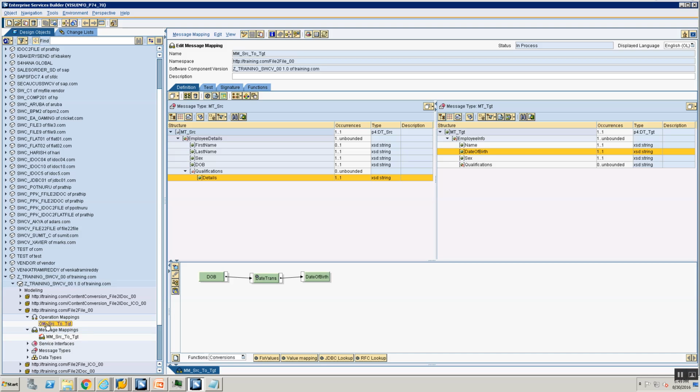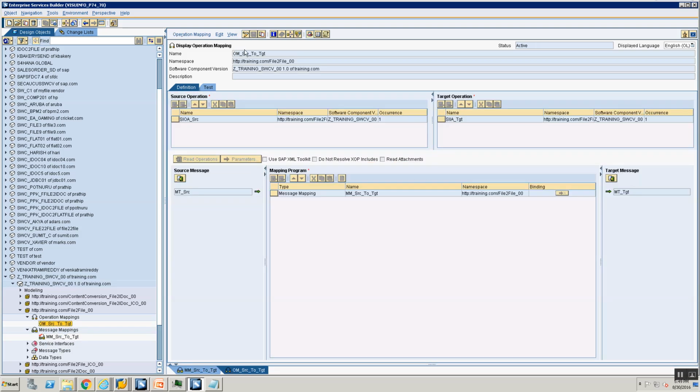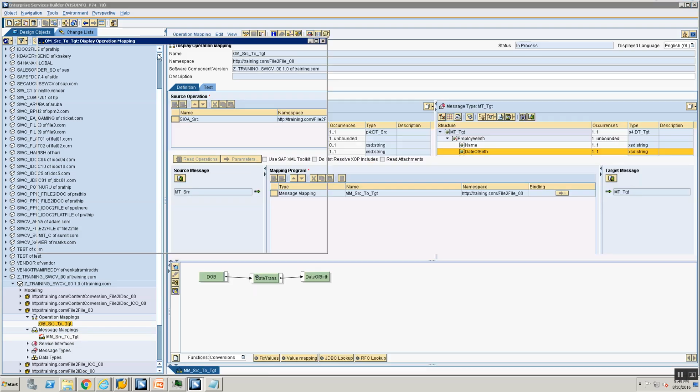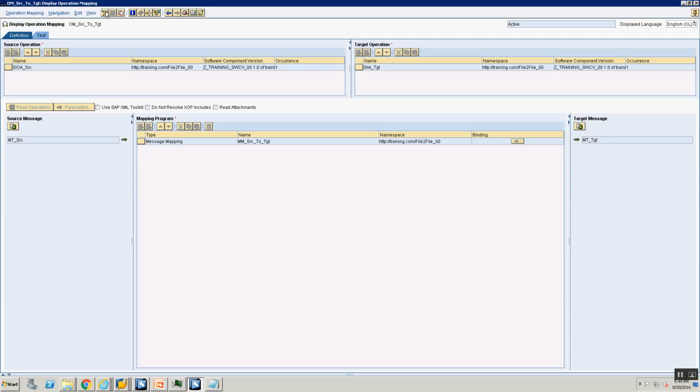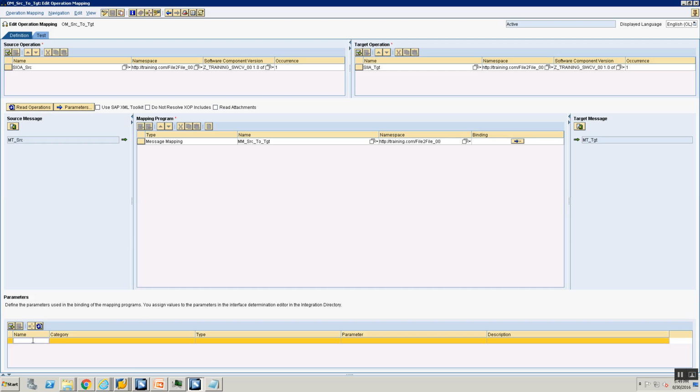Now the next step is, now that we made a mapping change, we need to make a change in our operation mapping. So let's go into our operation mapping. Okay, let's again pop the operation mapping out. Go into edit mode of your operation mapping and go into the parameters tab. Let's define again a delimiter here, and we are going to call it concat delimiter. The name can be anything that we want, and it is again simple type XSD string import.